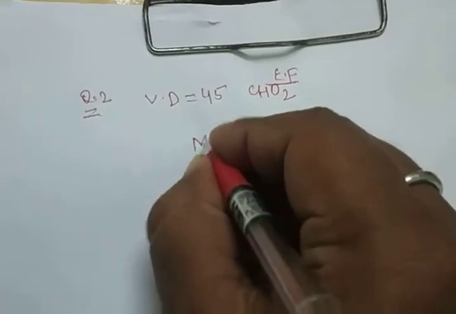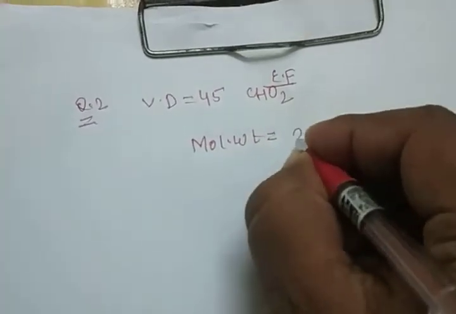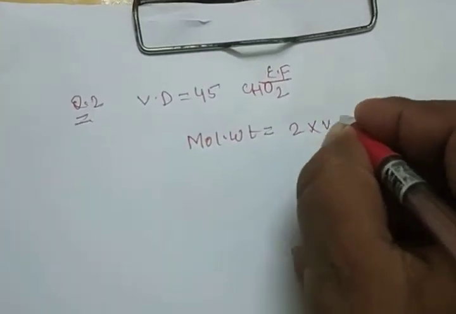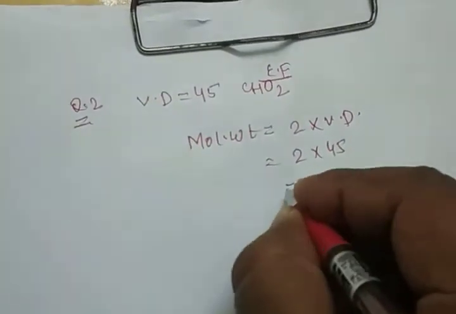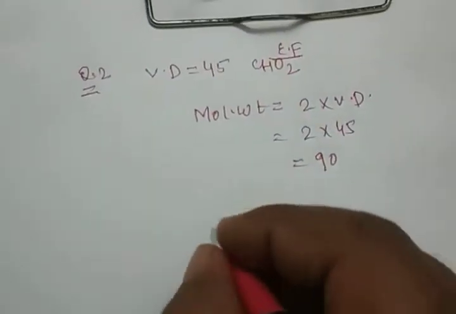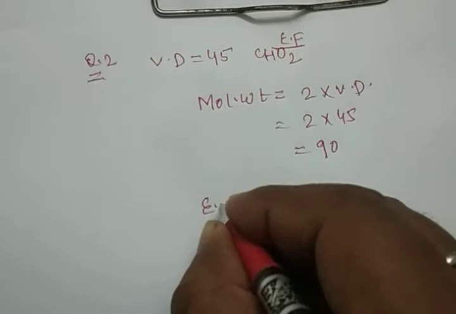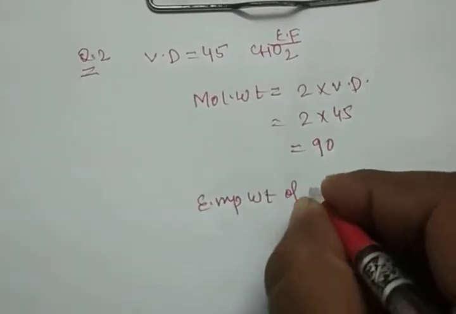So now here is a formula. Just note down the formula: molecular weight is equal to 2 into vapor density. You know the vapor density is 45, so the answer is molecular weight is 90. Okay, clear? So just find the empirical weight of CHO2.